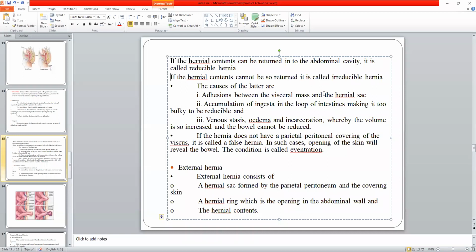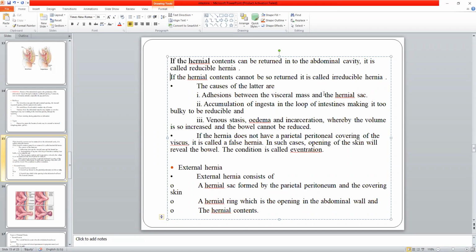Okay, if the hernia does not have a parietal peritoneal covering of viscera, it is called a false hernia. Say, for example, an animal has pierced the abdomen of another animal with its horn, and all the visceral organs can come outside of the abdominal cavity through that abnormal opening created by the trauma caused by the horn. So that is not a hernia.